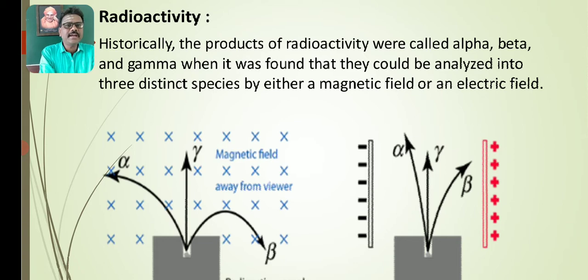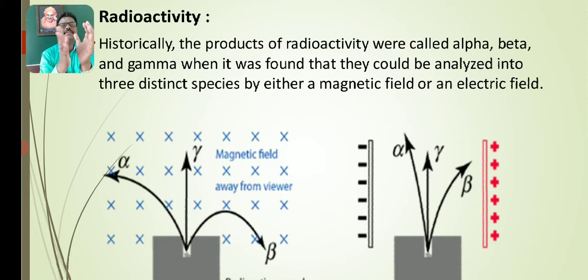Now you see the diagram. The left side of the diagram indicates a lead block which contains a radioactive sample which emits radiation.